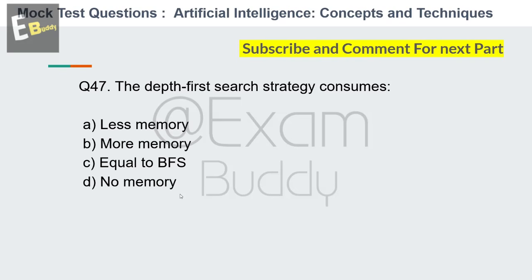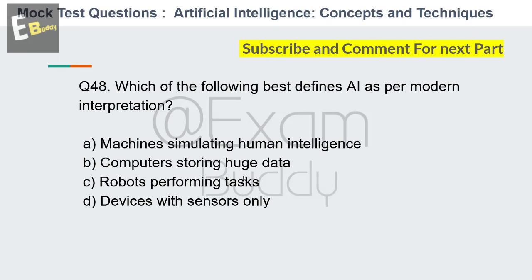And the answer is A. Less memory. And now let's go to our question number 48. Which of the following best defines AI as per modern interpretation? So these are the options: machine simulating human intelligence, computers storing huge data, robots performing tasks, devices with sensors only. So your time starts now.